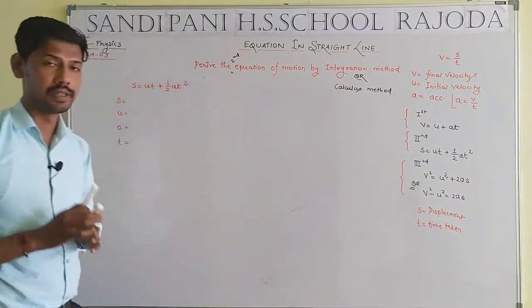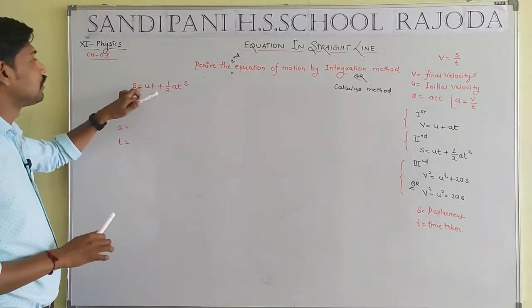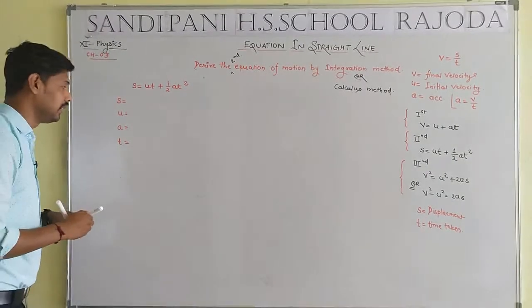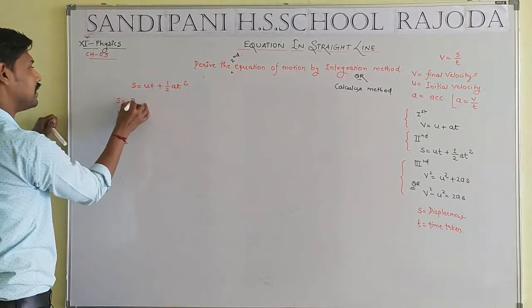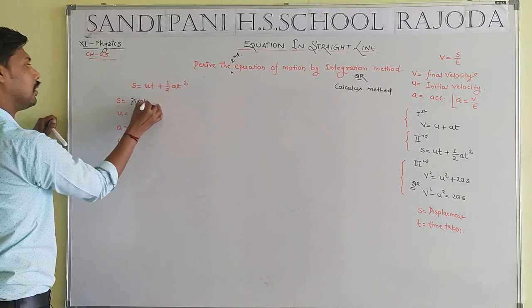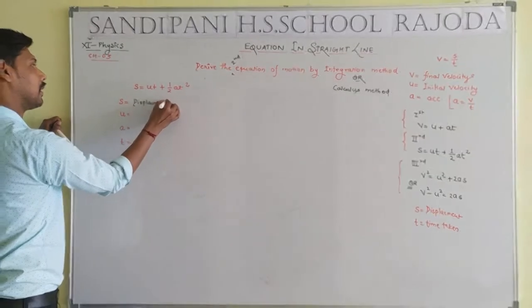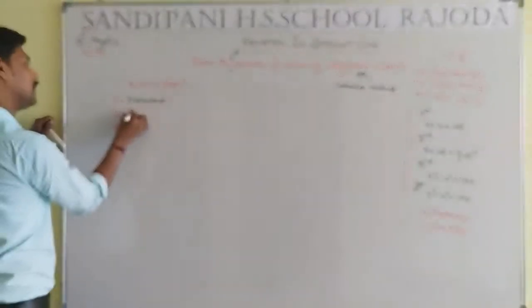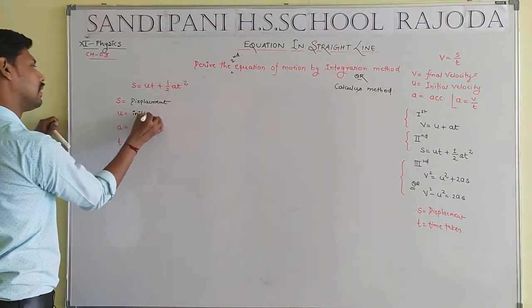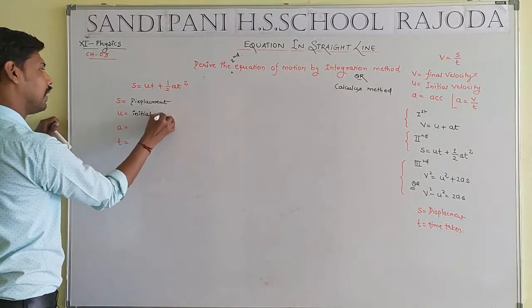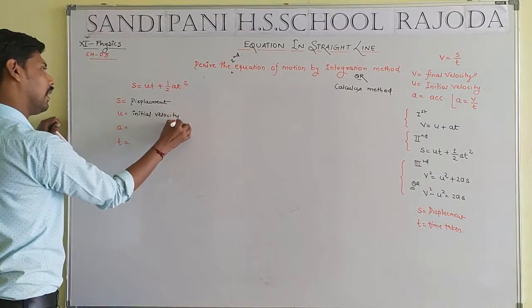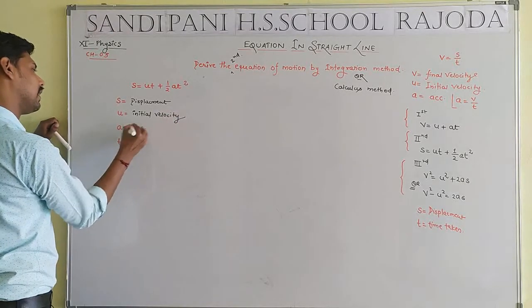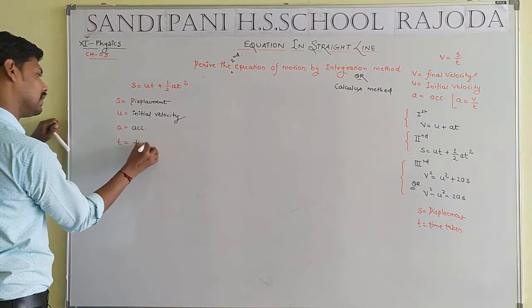That means s equal to ut plus half at square, where s, that means displacement, u, that means initial velocity, a, that means acceleration, and t, that means time.